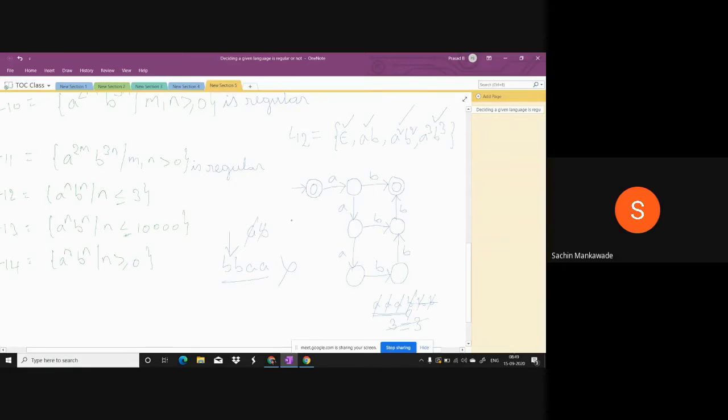Okay, A then B. So it won't accept any invalid string. At the same time, it accepts all the valid strings. Therefore, L12 is regular. Do you all understand?